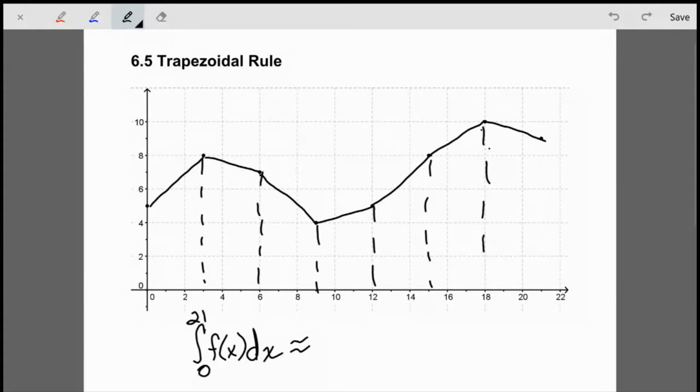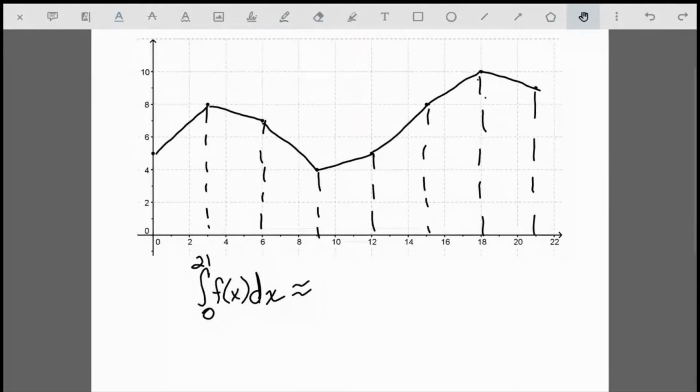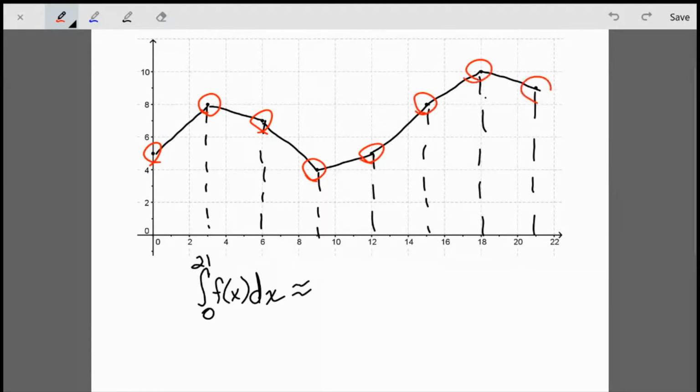Okay, so here are all of my trapezoids, and you can see that I've essentially got 1, 2, 3, 4, 5, 6, 7 trapezoids. The number of data points that I have, if we just go through and add these up, we have 1, 2, 3, 4, 5, 6, 7, 8. So we have 8 data points, and we talked about 7 trapezoids. I'm going to do this the long way to start with. You're not typically going to have to write things out this way, but I want to show you this the long way, because when we do a trapezoidal approximation, this is what is actually happening.